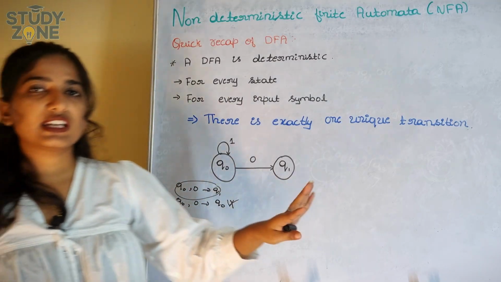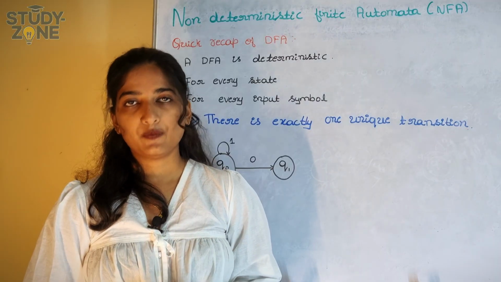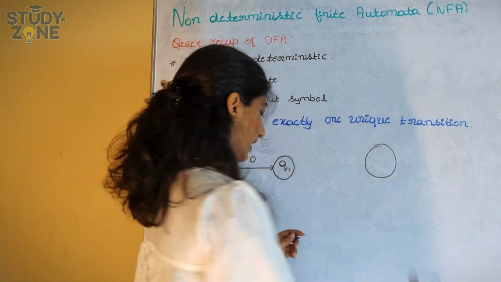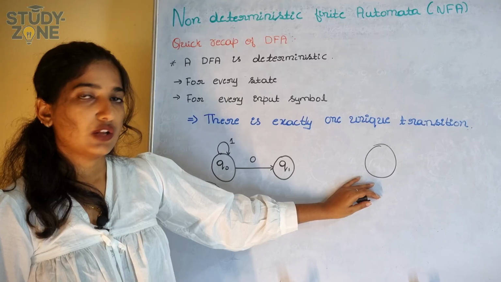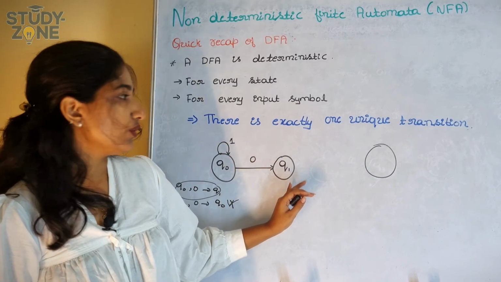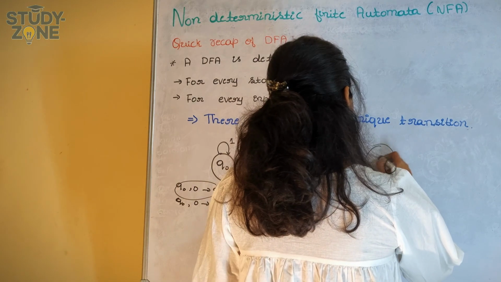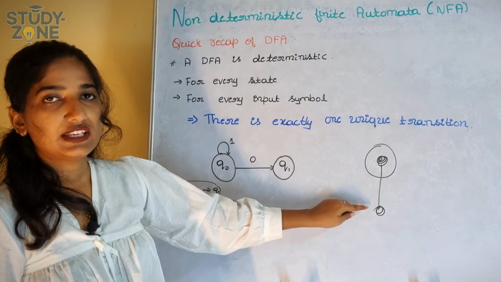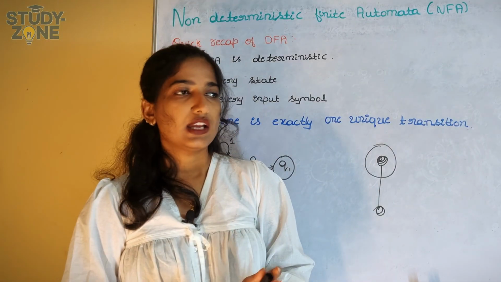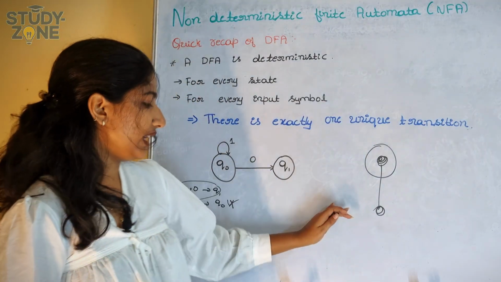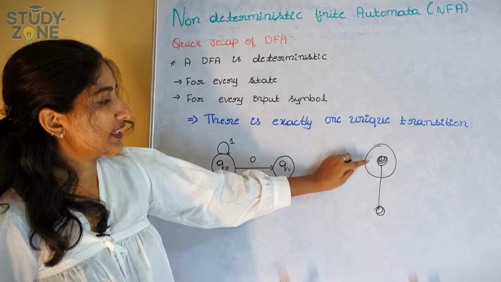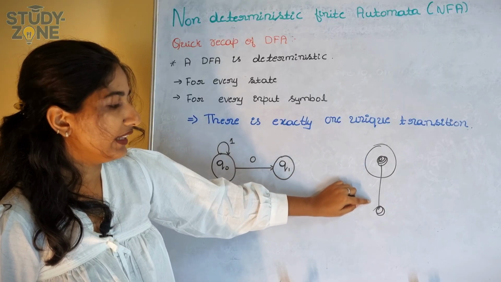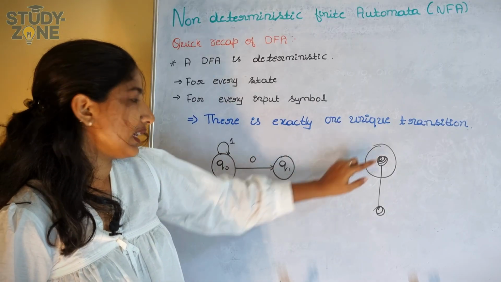Let us take one real life example, just for your understanding. Imagine you are driving and you reach a junction. In DFA there is only one road to reach the destination, which means there is no choice. You can move only on one road, which means for a single state and a single input symbol, there is only one direction. So this is DFA.